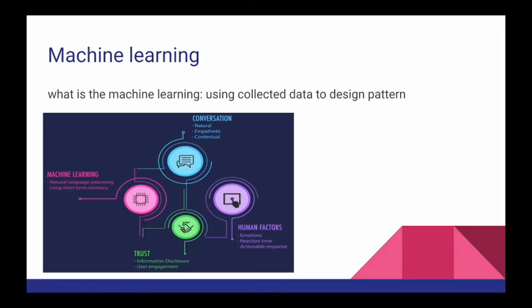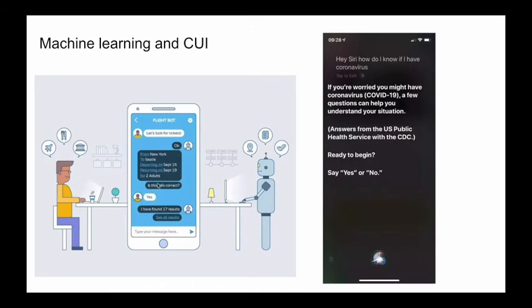As we all know, machine learning algorithm is part of the conversational user interface design. It not only helps users to normalize input-output features of the user interface, but also to collect and store the data as well. Now we can take a look at the graph. Apparently we can see machine learning is one of the components of the UI design. This graph illustrates that machine learning is a driving factor of the conversational UI design, especially in the chatbot and voice user interface. The first image is about the chatbot, and this one is the user interfaces.